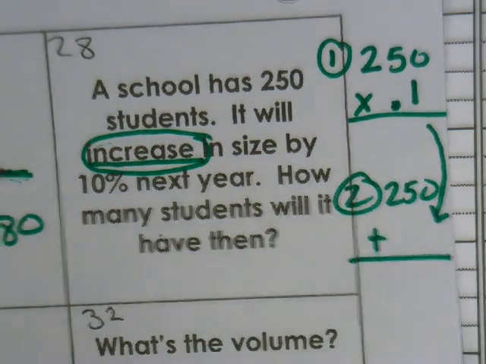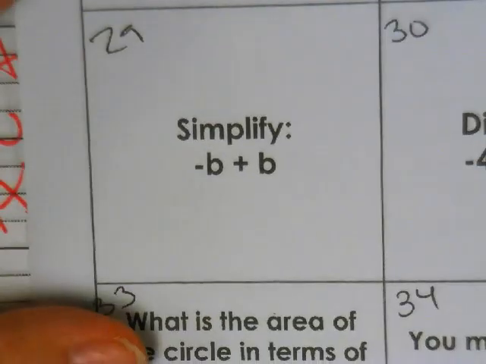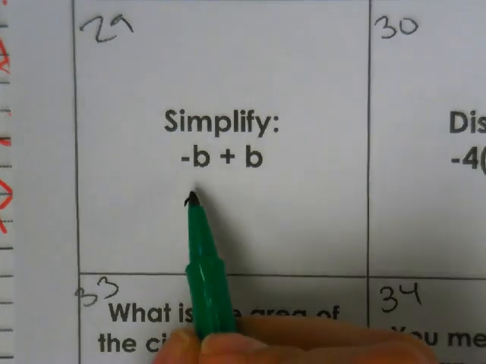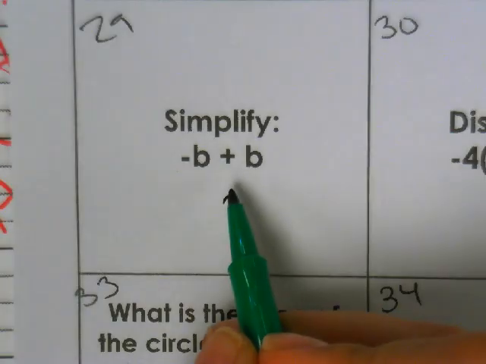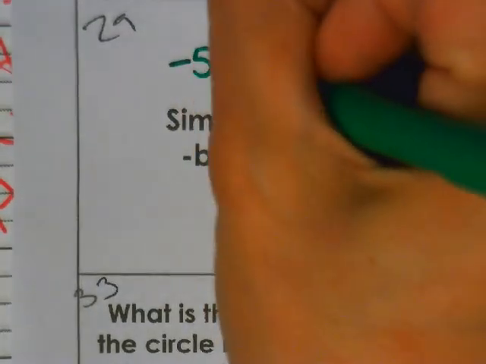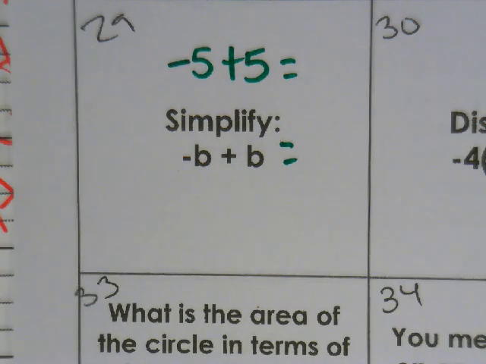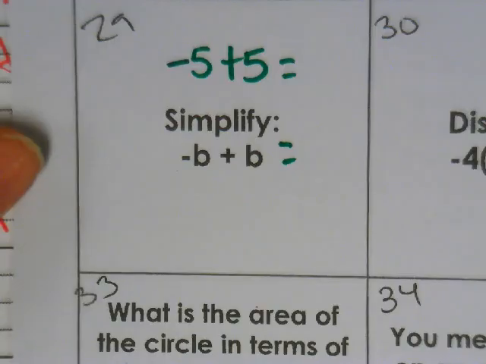All right, 29. Simplify negative b plus a b. Think about it as a number. What if I say negative 5 plus 5, right? So those are the same thing. Just because they're variables doesn't make it any different than a number. All right, now it's pretty easy.